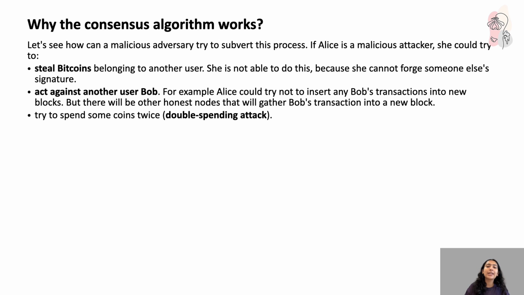So Alice is trying to send the same coin in two different transactions. But you know what? The consensus algorithms that we have, without a central authority, are going to ensure that only one version survives. Either this transaction will be taken as valid or this one. Both are not going to be taken as valid with the same coins. The nodes are going to accept the first valid transaction recorded in the chain, and the conflicting one with the same coins is going to get rejected.